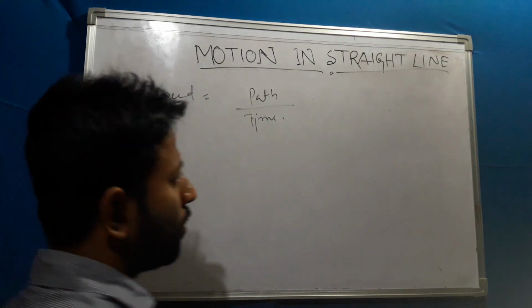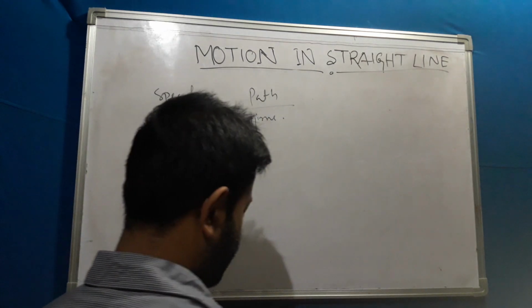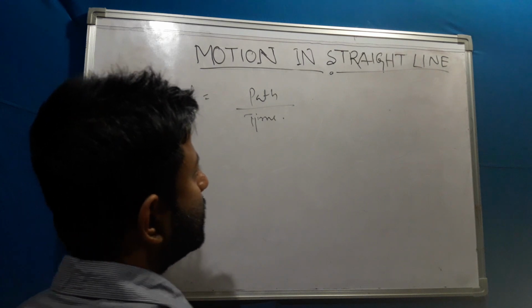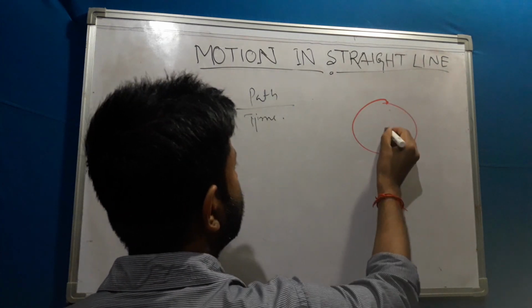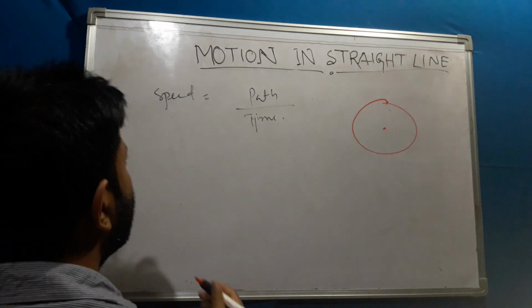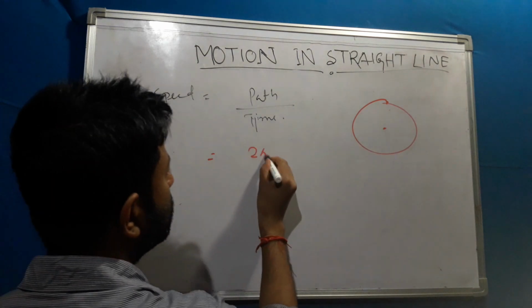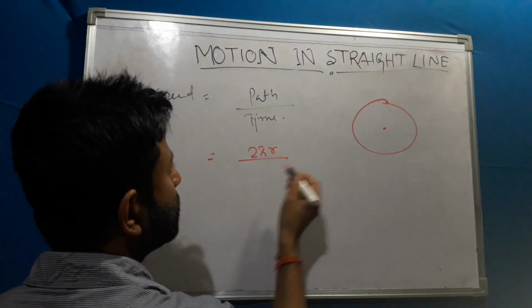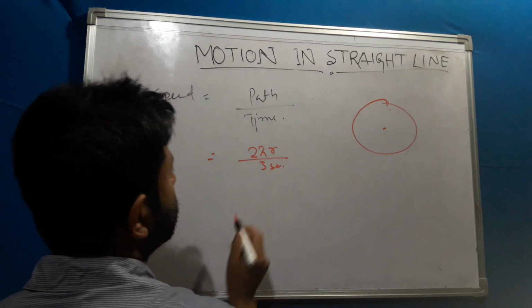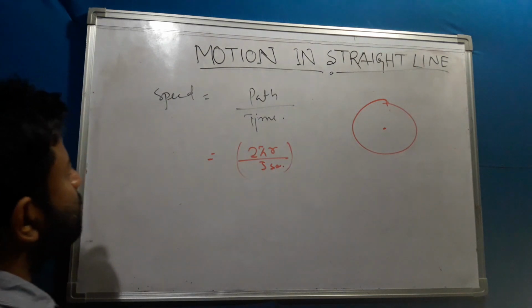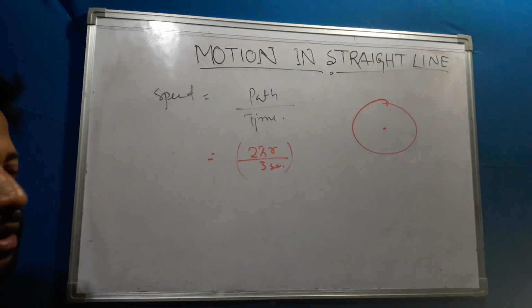Suppose an object is moving in a circular way, coming from this direction to this direction. The path followed is 2 pi r, and the time, suppose it started from here at t1 and reached t2, is 5 seconds. So this will be my speed.